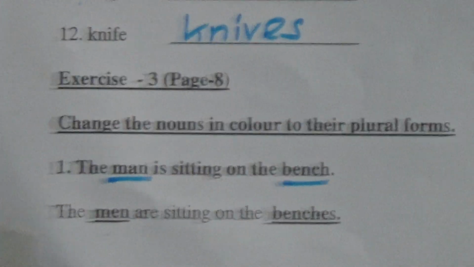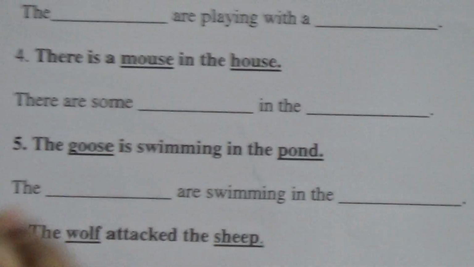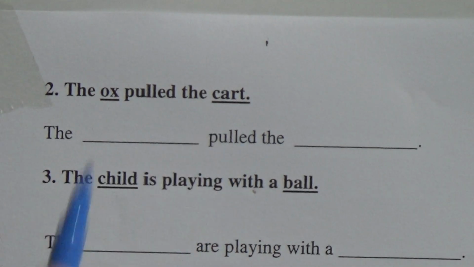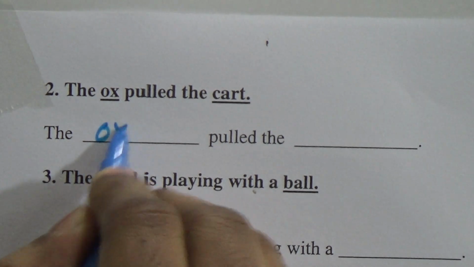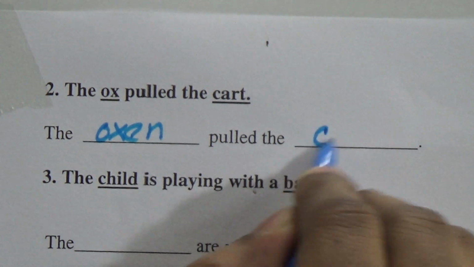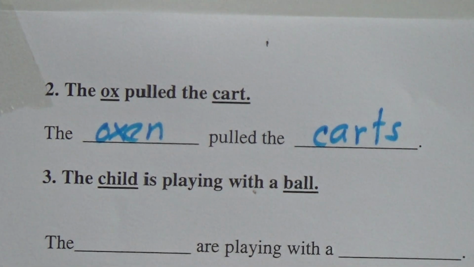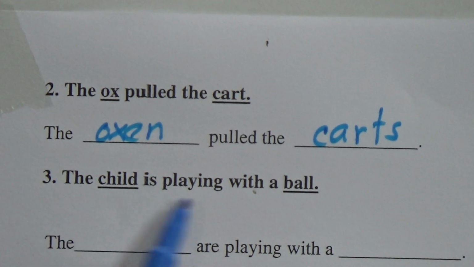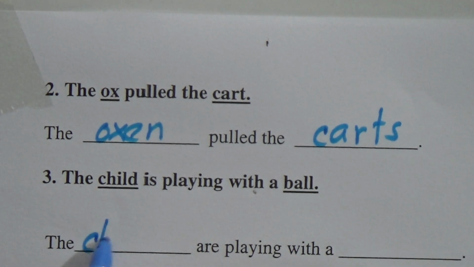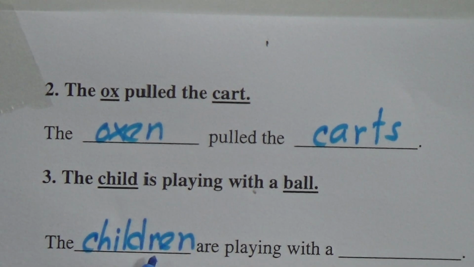Let's go to number 2. So in the exam also, you'll write only the answers. The ox pulled the cart. So the plural of ox is oxen, and the plural of cart is carts. Number 3, the child is playing with a ball. The plural of child is children. We have to add REN at the end of the word. The children are playing with balls.